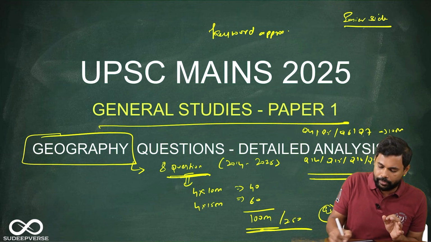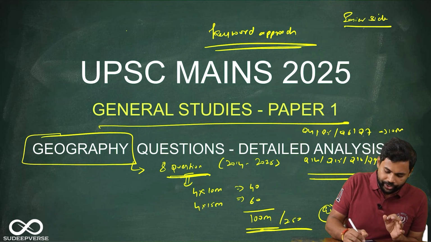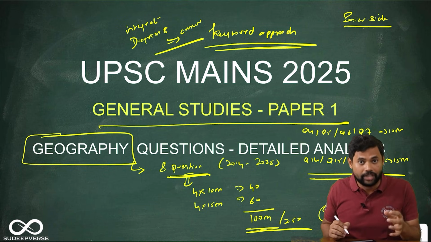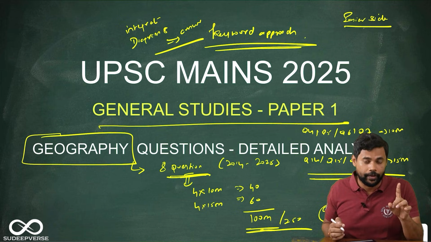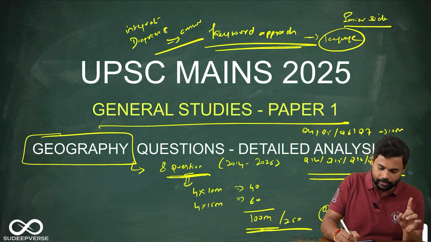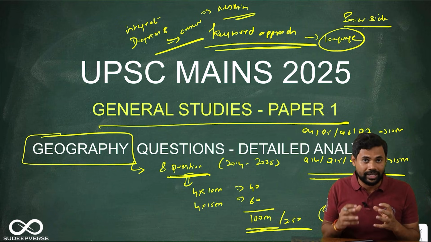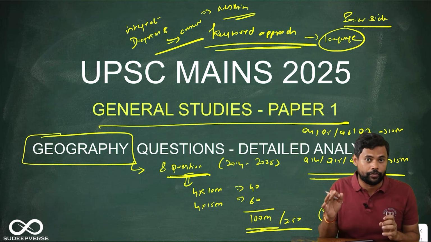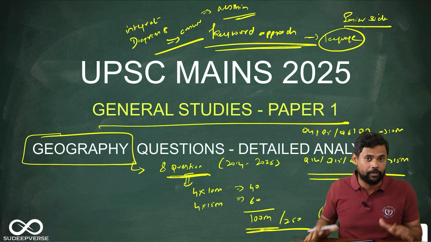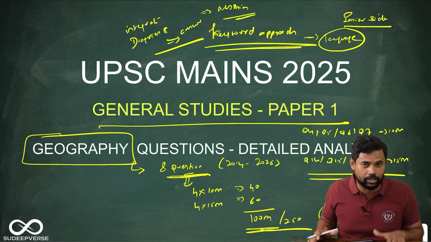Okay, you should have developed the keyword approach, and you should know how to integrate diagrams into your answer. Integrating diagrams into the answer gives the aesthetic value of geography, and using the keywords gives the language of geography. So this is basically the language, this is basically the aesthetics. Both are very, very important. So giving that keyword approach along with diagrams in socio-economic geography becomes your edge to get good marks, and my students from Advanced Mains Masterclass, I believe, would have aced this particular geography section of GS1.